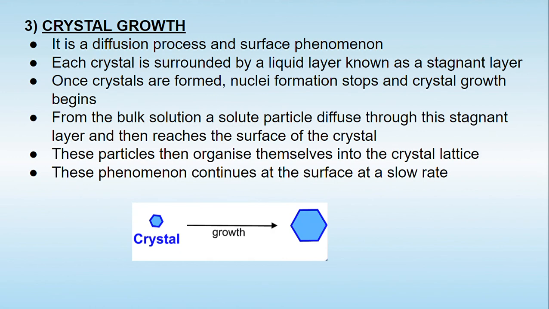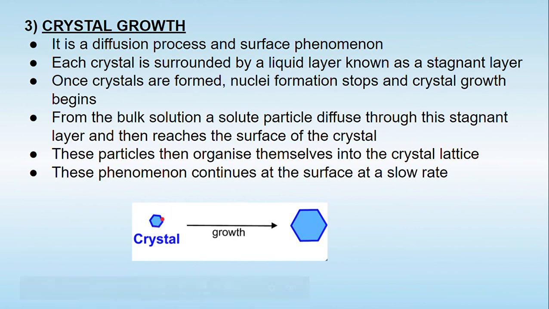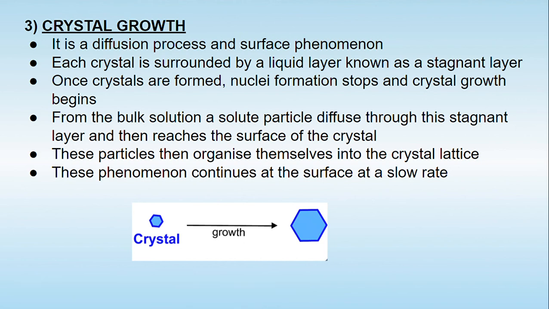The third important step in crystallization is known as crystal growth. This crystal growth is going to decide the size and the size distribution of the crystal. Basically, once the crystal has been formed at the end of the nucleation, then onto this crystal, we find an outer layer surrounded by liquid, which is a stagnant layer. So what will happen from the bulk solution? Now again the solute particles start depositing or diffusing onto this stagnant layer, and because of this these particles will deposit themselves and the crystal will try to grow.